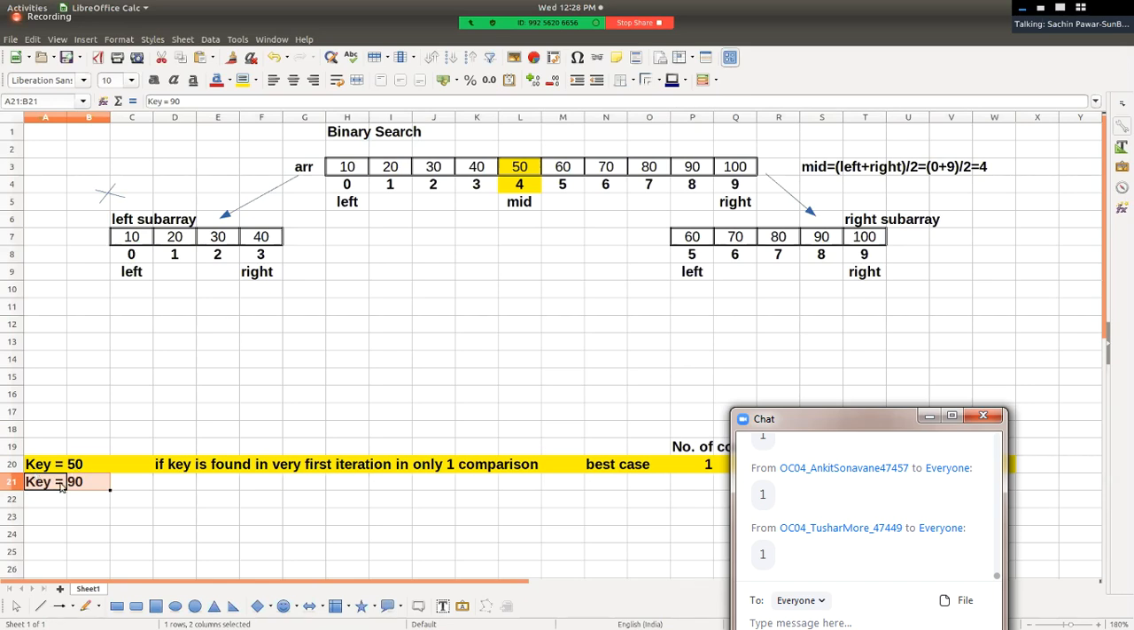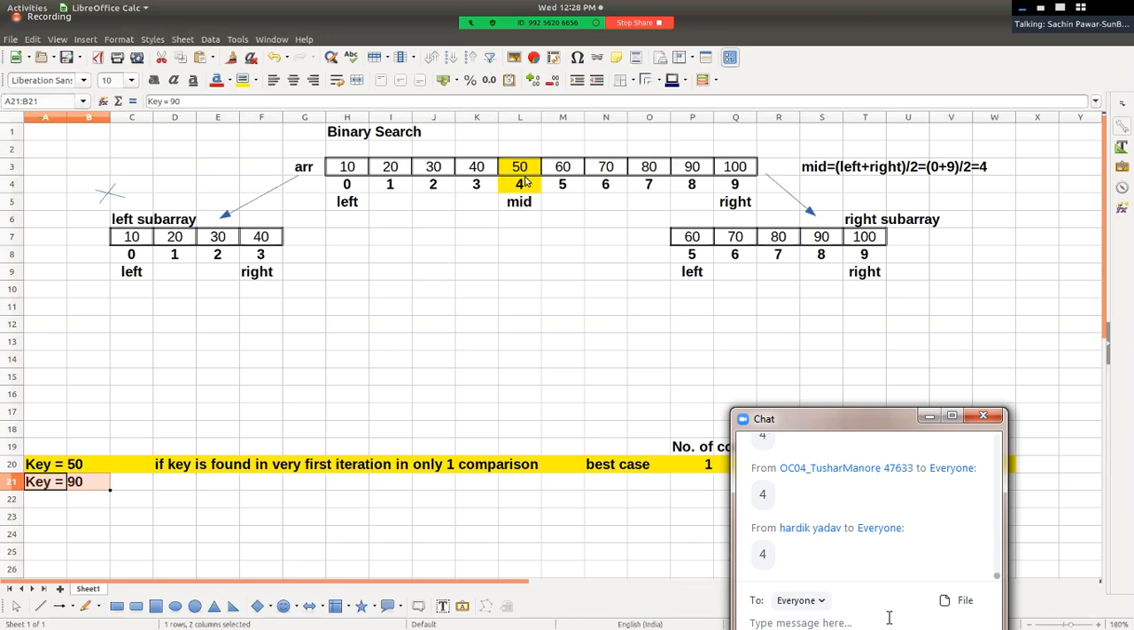Okay, so if 90, और अगर आपको बोला कि 90 को सर्च करो इस एरे में, तो what is the first step? In first iteration, what we have to do? In first iteration, we have to find the mid position. So in first iteration, what will be the value of mid? First iteration में mid का value क्या आएगा? रिप्लाई दो, 4 आएगा, right? Are you with me? ये रिपीट हो रहा है. Value of mid will be 4.